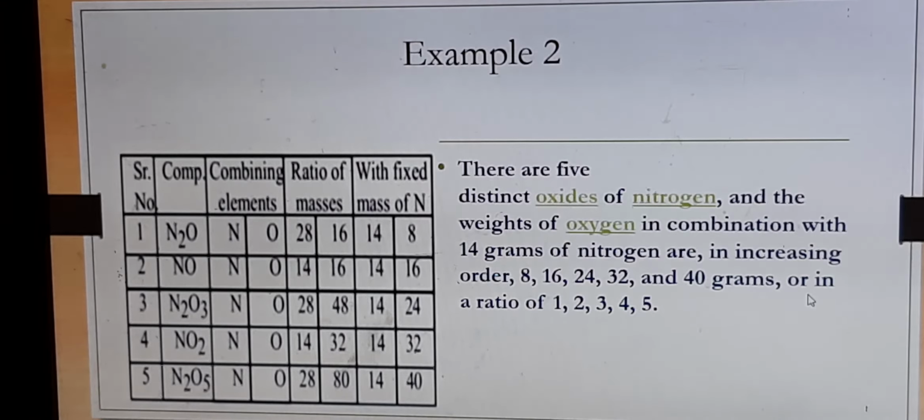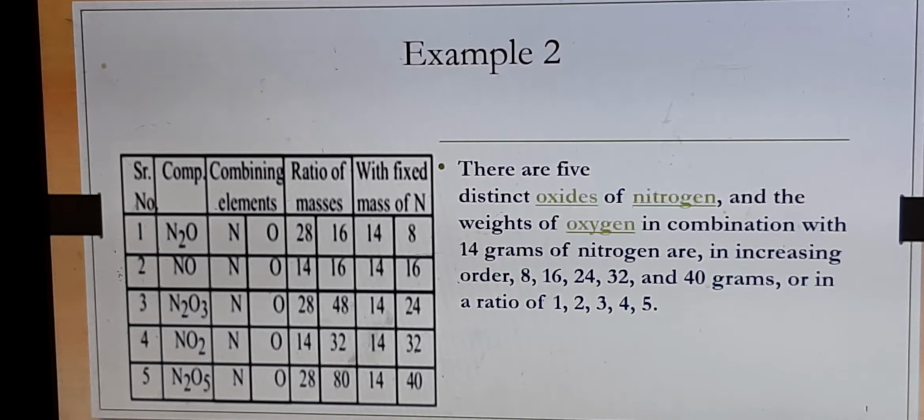Next, example 2. Let us look at nitrogen. It forms a variety of compounds. We have N2O, NO, N2O3, NO2 and N2O5. So all are combining with nitrogen. So what we will do, we will try to fix the mass of nitrogen and see how much oxygen is combining with a fixed mass of nitrogen.